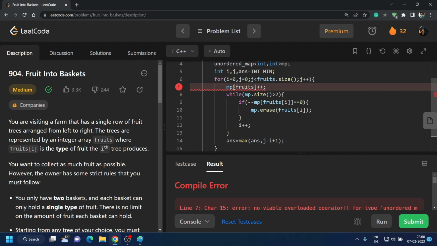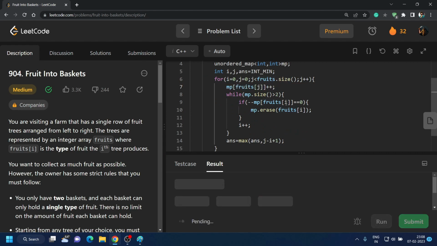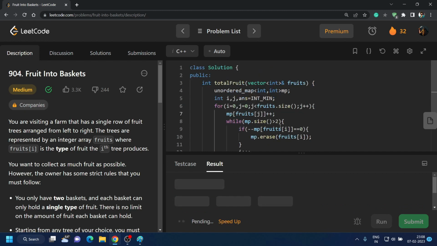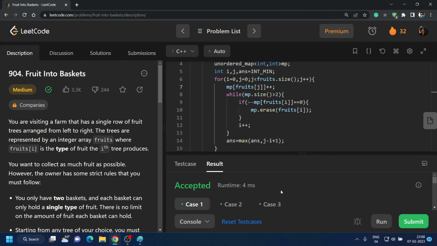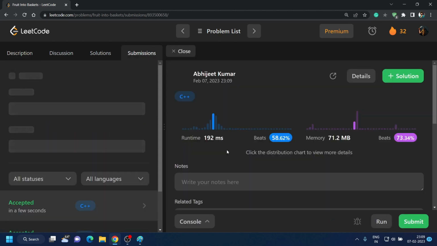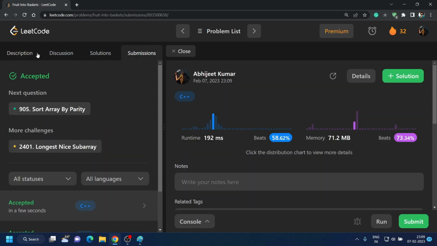There's a compile error. What is it? Oh, we forgot to add j here because we are iterating with j. Now it should work. Yeah, it is running for all the cases. Let's just submit it. So yeah, it is accepted.